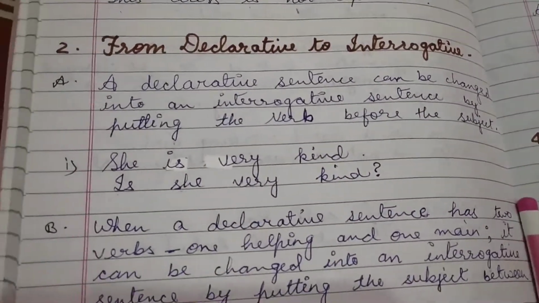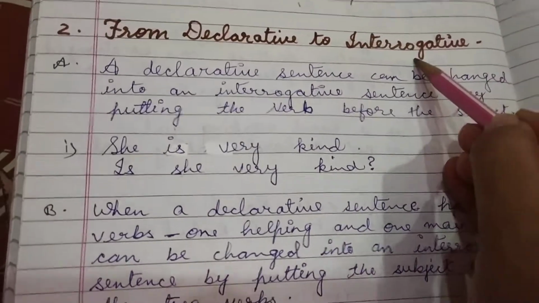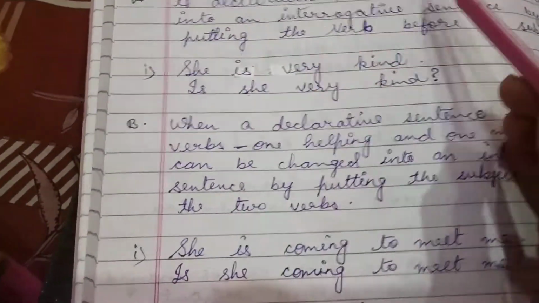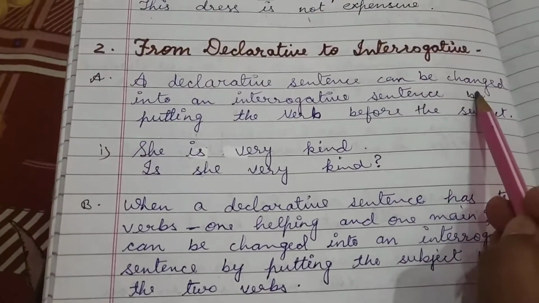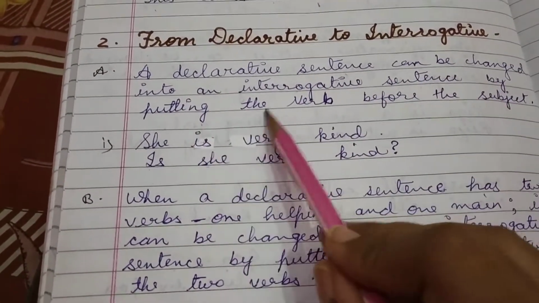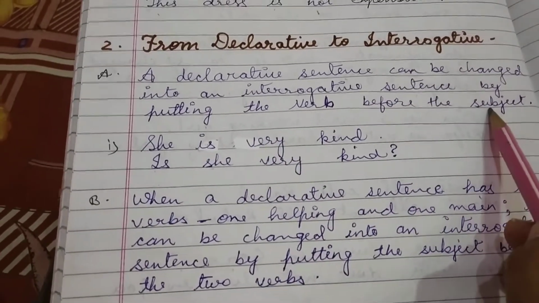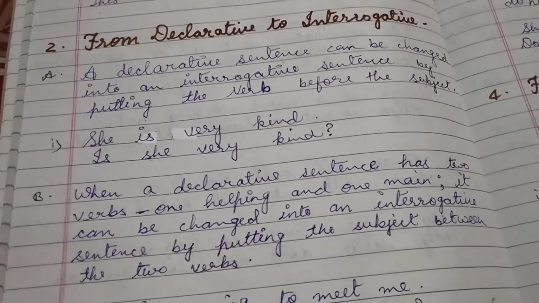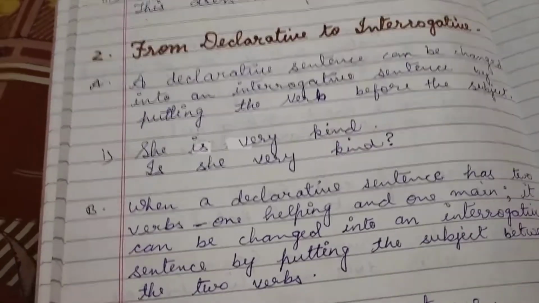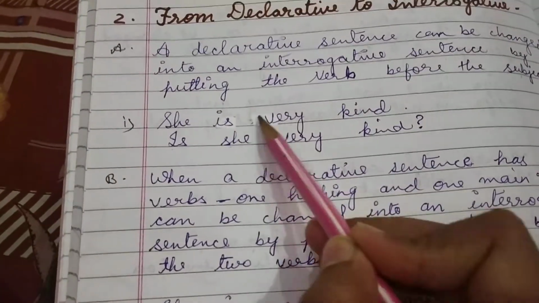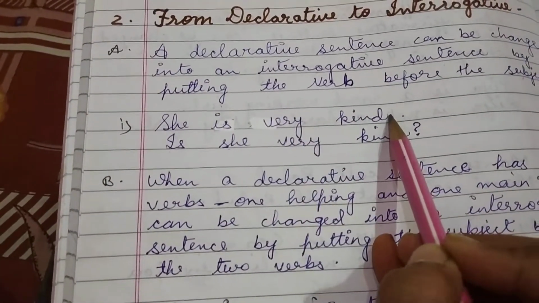Now next, from declarative to interrogative. Okay, a declarative sentence can be changed into an interrogative sentence by putting the verb before the subject. What do we do? We will change the place of the helping verb. How? Let's see. She is very kind. What is the helping verb in this sentence?